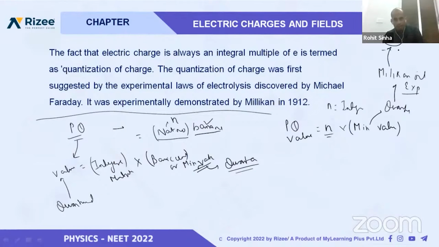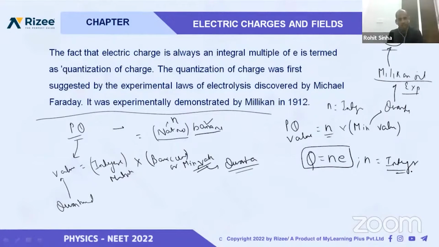So we can say that the value of the charge, physical quantity, will be n into e, where n will be an integer. Got it? This we can say.